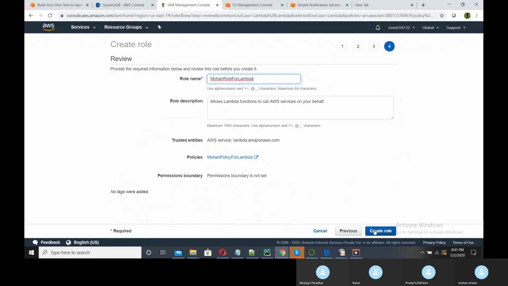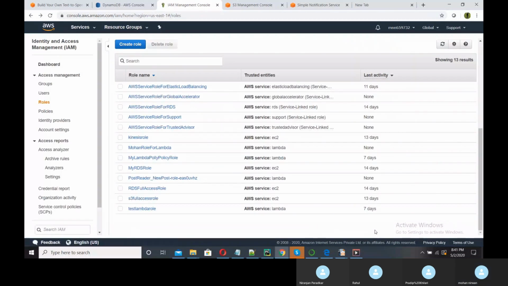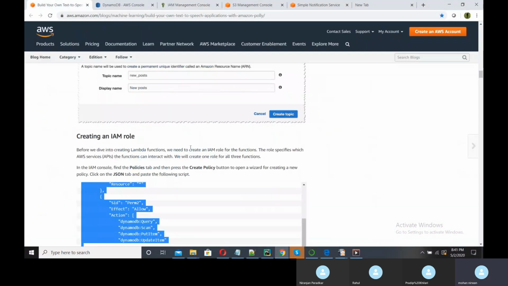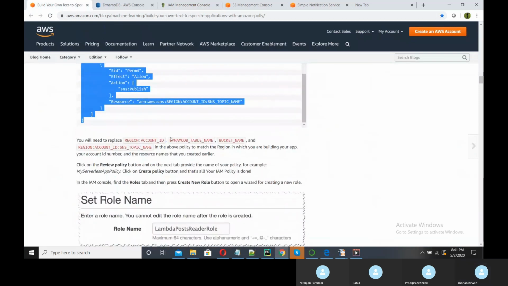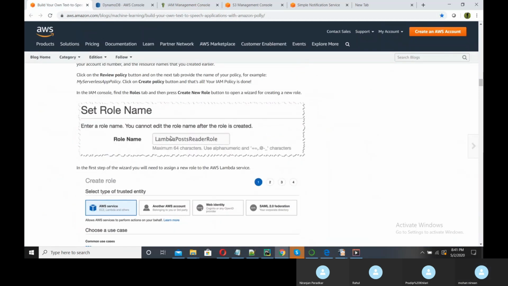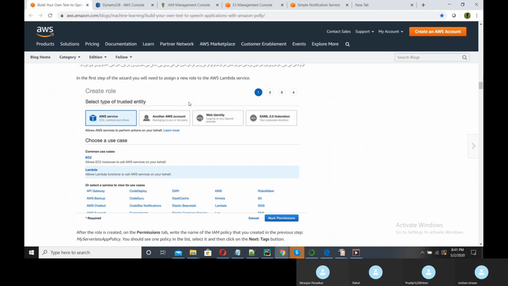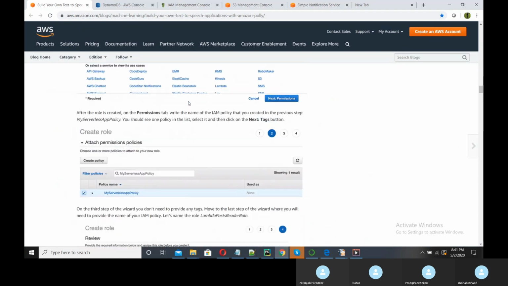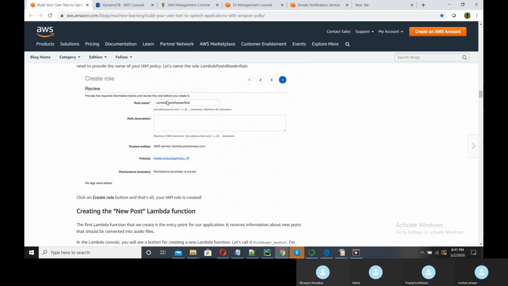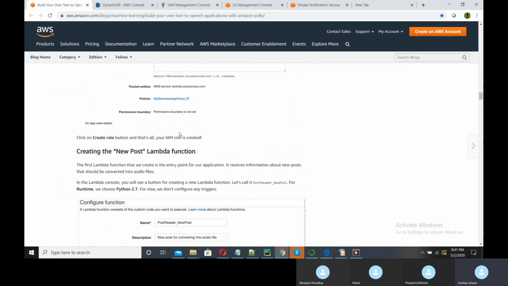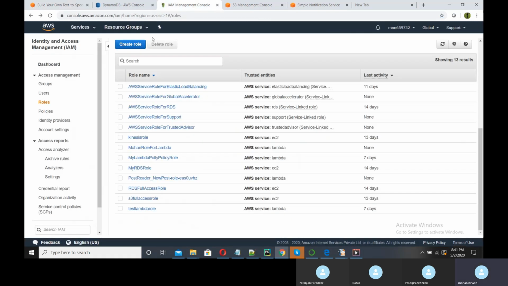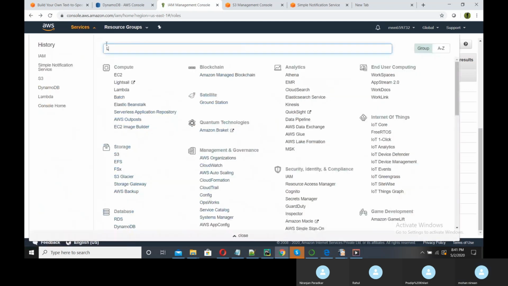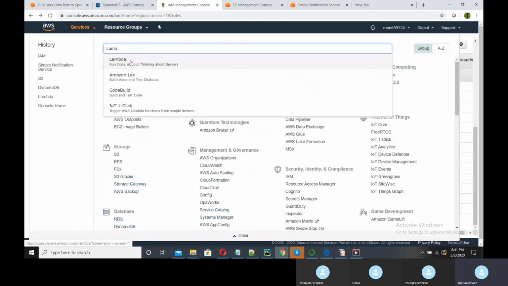Create role. Fine, our role is created. We have updated all three things here. This is already done. Now we will create our first Lambda function. Go to Lambda.